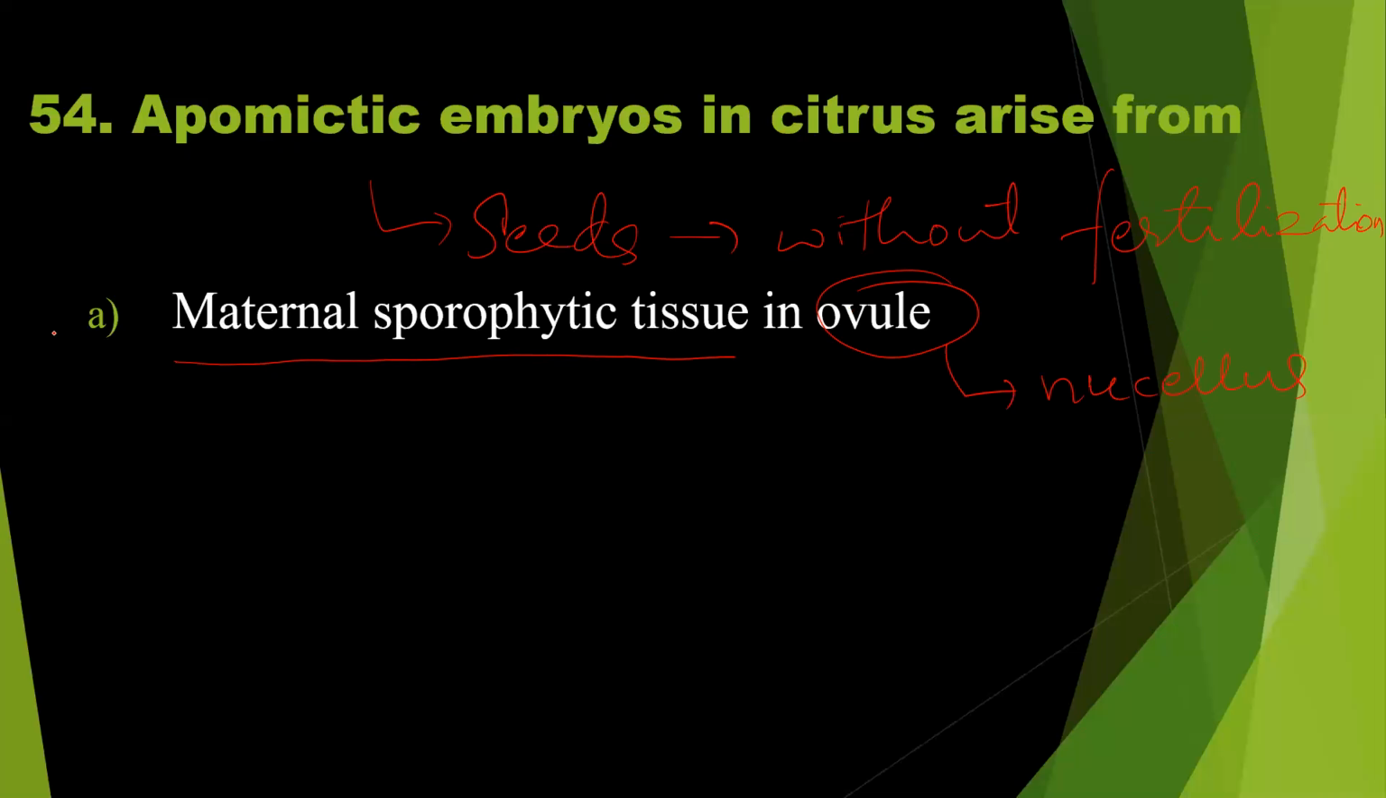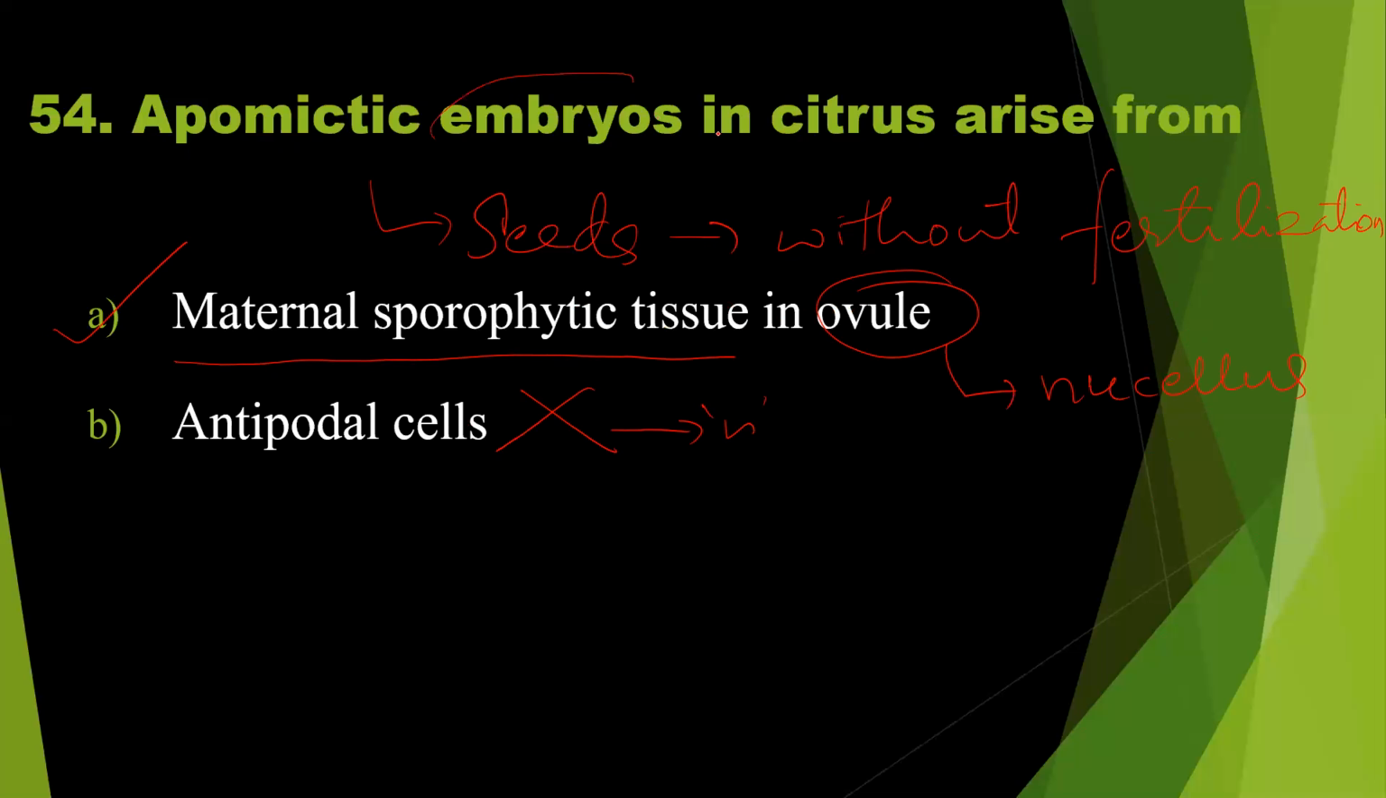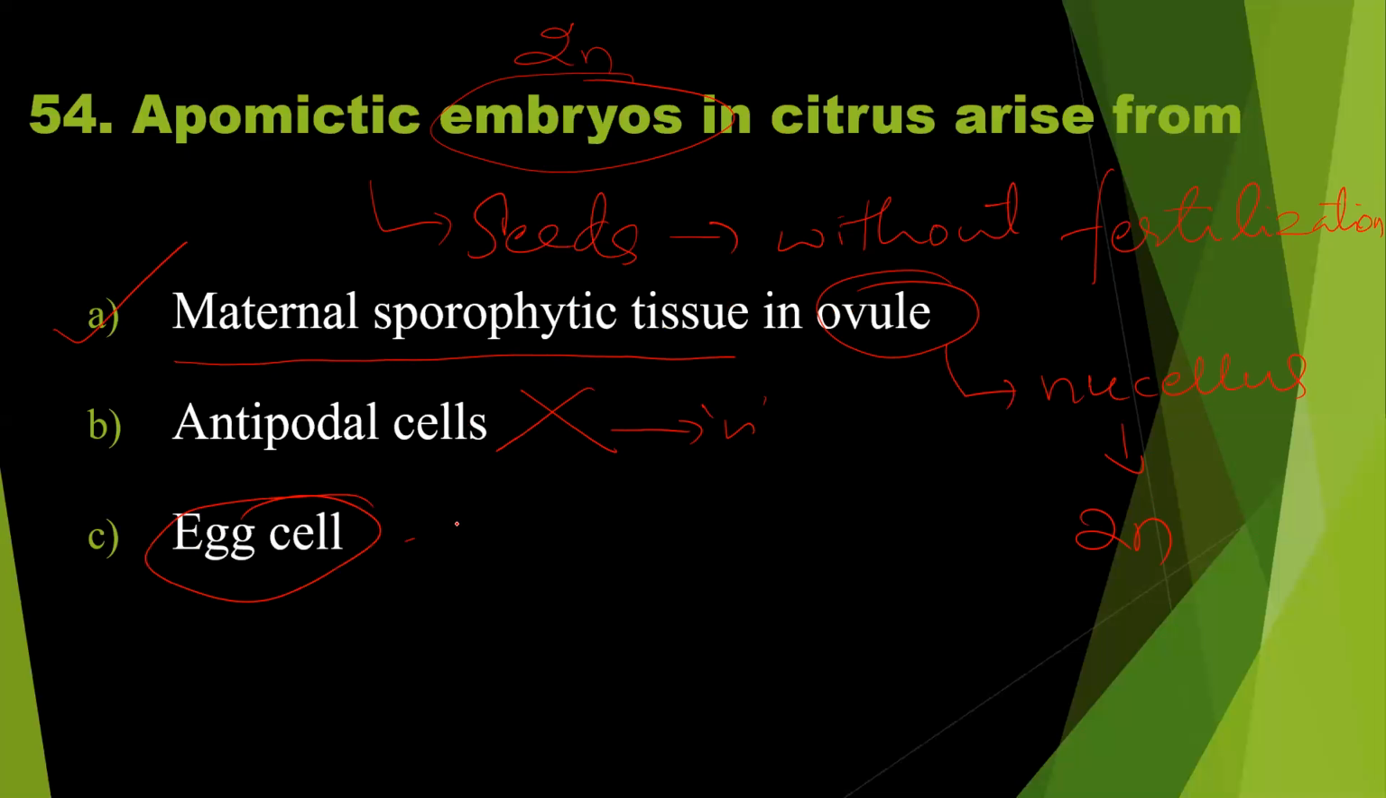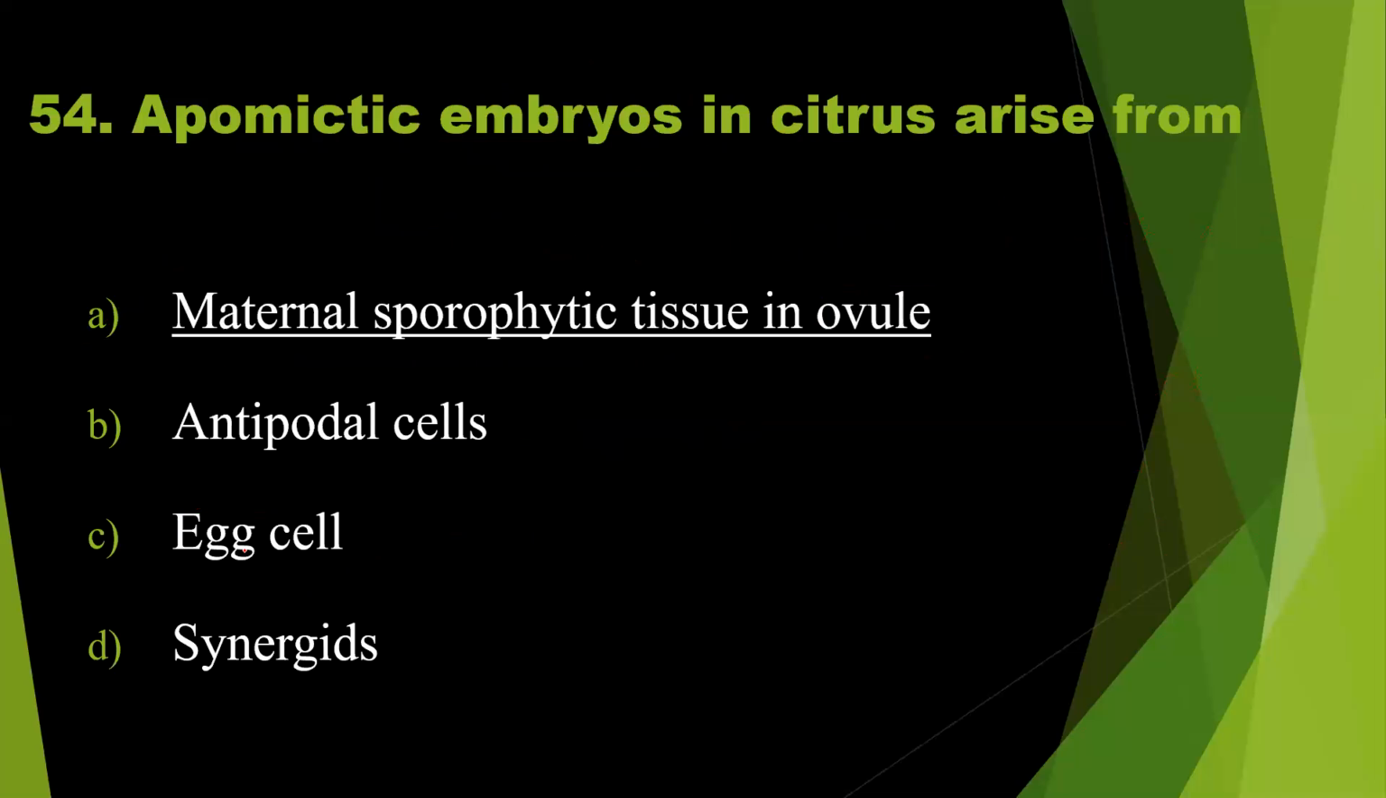Let us see other options. Antipodal cells, definitely wrong. Antipodals are haploid, and here these embryos are diploid. So it should be derived from a diploid cell, and the nucellus cells are diploid. So A will be the right answer. And option C, egg cell. Egg cell is also haploid, so this is also wrong. Synergids, definitely, these are also haploid cells, so this is also wrong. So definitely option A is the right answer to the question number 54.